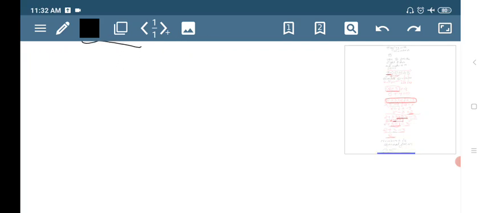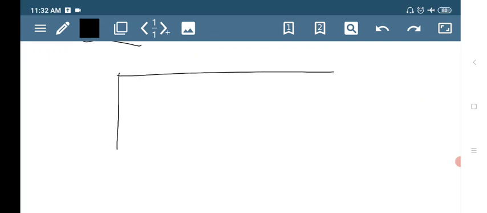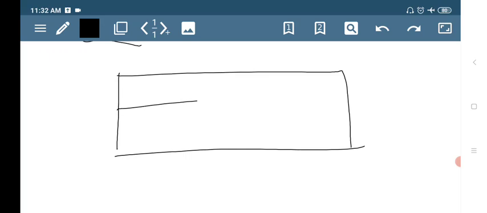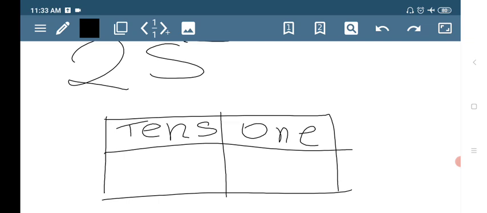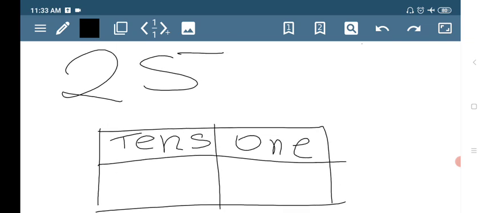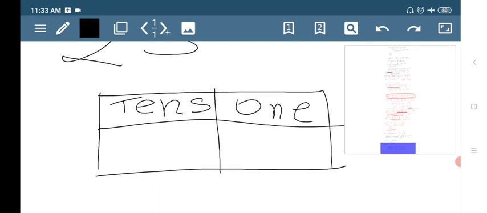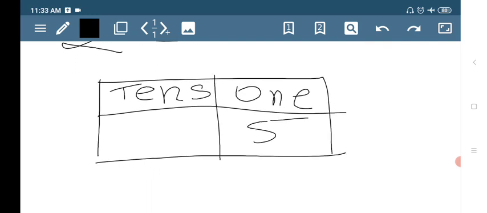If you place a number, you people already know that this place is called as ones place, or you can call this as a unit place. The next one is tens place. So 25, where you will be writing the 25? The 5 you will be writing in ones place, and the 2 you will be writing in tens place, right?